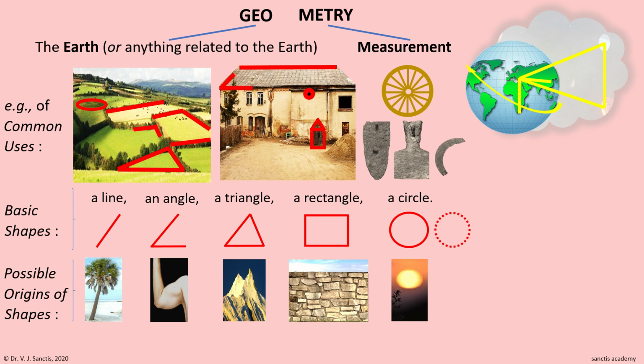Every spoke is a line. I'll just mark one as an example. Between any two consecutive spokes, there is an angle. Let's mark 1 as an example. There are no triangles in this and also no four-sided figure, but the whole wheel is a circle.